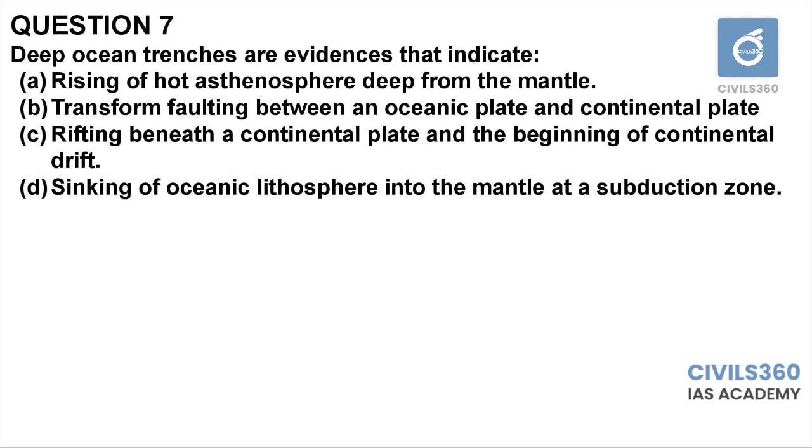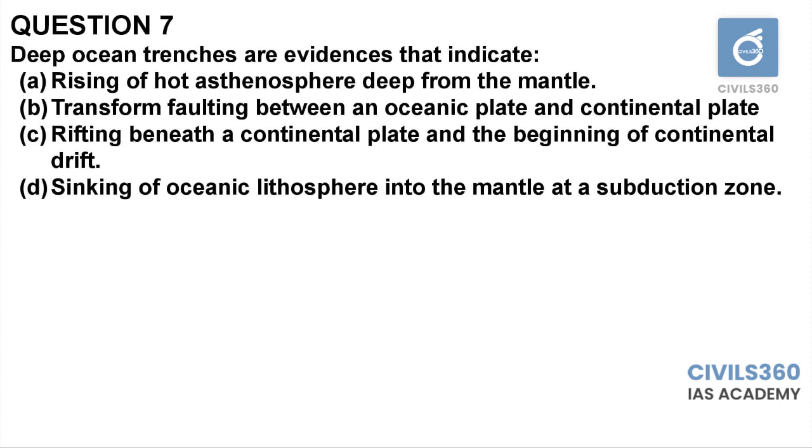First of all, think about what is the concept of deep oceanic trenches. Deep oceanic trenches are normally observed at the subduction zones. That is correct. You can observe many oceanic trenches in the Pacific plate. So, the area where the trenches are formed will be the plate boundary between an oceanic crust and another continental crust. The most obvious example is the Pacific plate converging with the North American and South American plates. When the Pacific plate converges with the North American plate, it forms trenches at the boundaries.